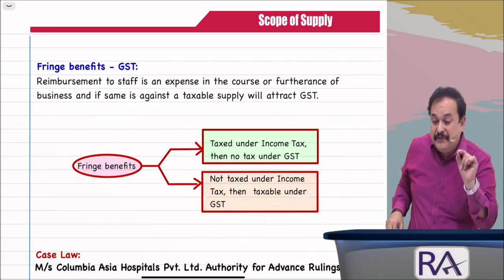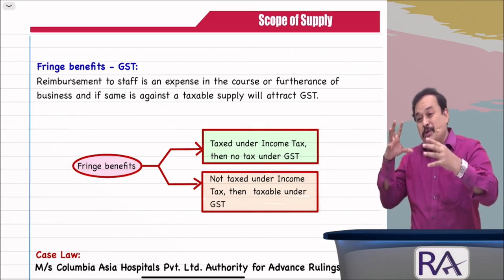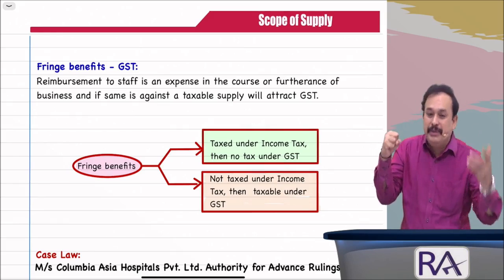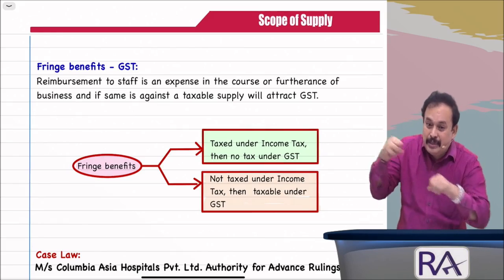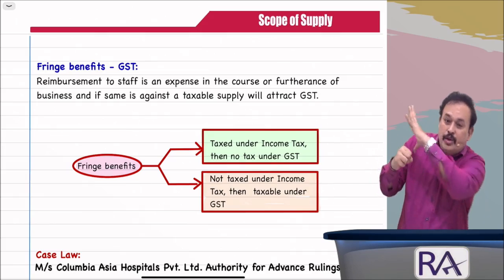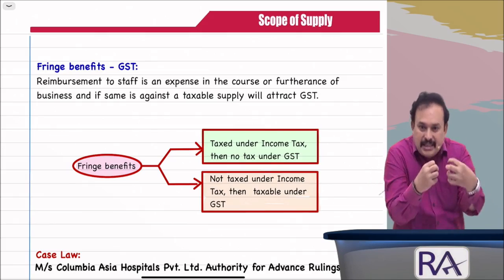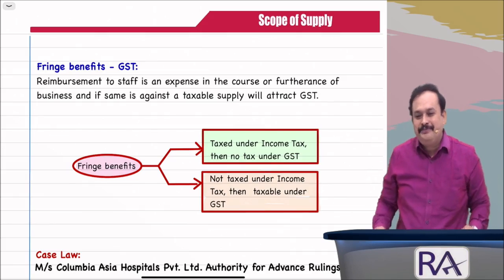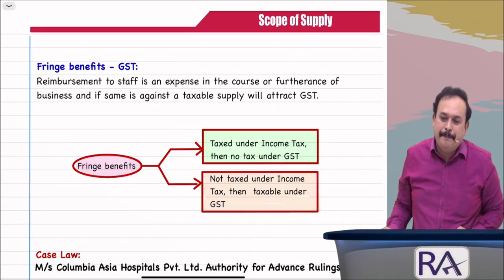Suppose the fringe benefits are such that they are not able to be caught under the income tax because it is not a monetary benefit. In such a situation, it is not going to be caught by income tax. What is not caught by income tax, fringe benefits, we will catch under the GST, we will tax, as set by CBIC.